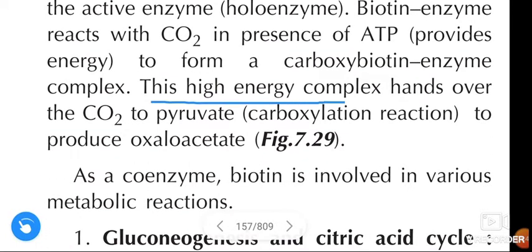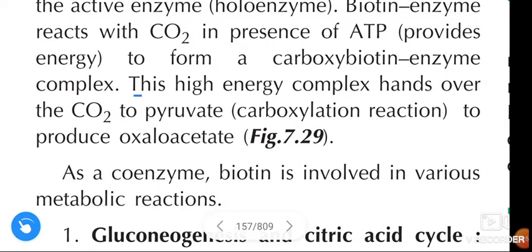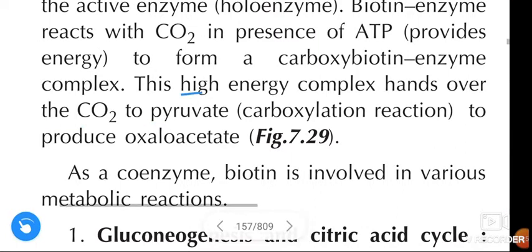This high energy complex hands over the CO2 to pyruvate to produce oxaloacetate. We call that a carboxylation reaction.